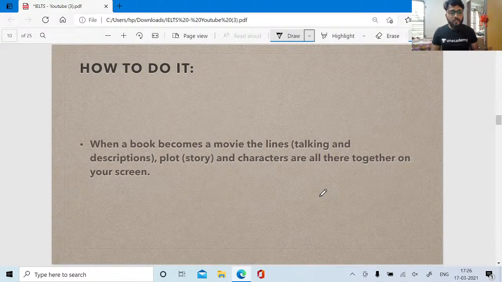Yes. When a book becomes a movie, the lines, that is the speech, become talking, and descriptions, plot and characters are all seen together on screen. You feel as if the book you have read is directly appearing to you on screen. You will feel like, acha, this is the book I read. All those things become reminiscent to you, right?